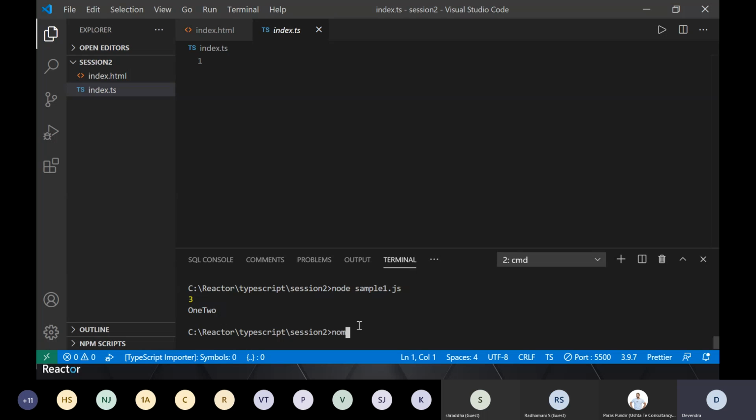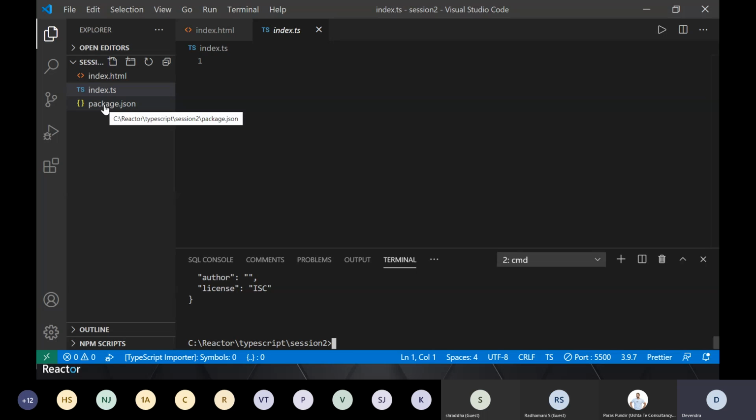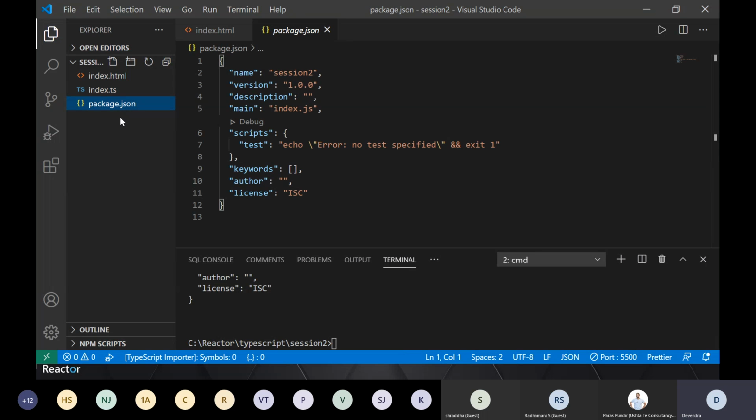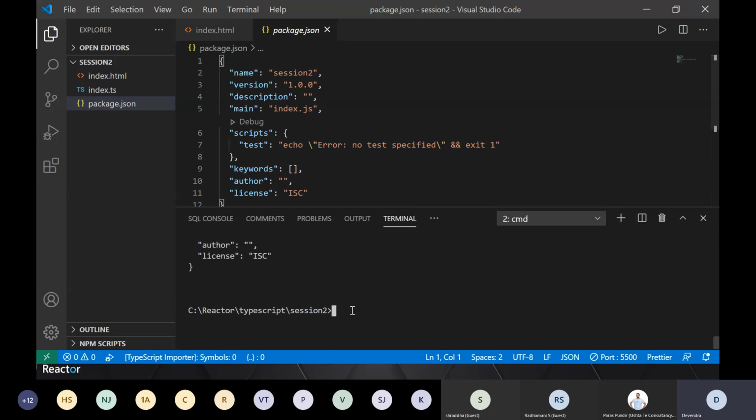So let's say I am creating this package.json. For that, I will write npm init, and for now I'm putting -y. I'll tell you why. Right, so I'm just creating a package.json file. So it creates a package.json. In every web project which is having TypeScript, you will see that you are having these files here, right, to manage your project efficiently. Okay, so I created this package.json.